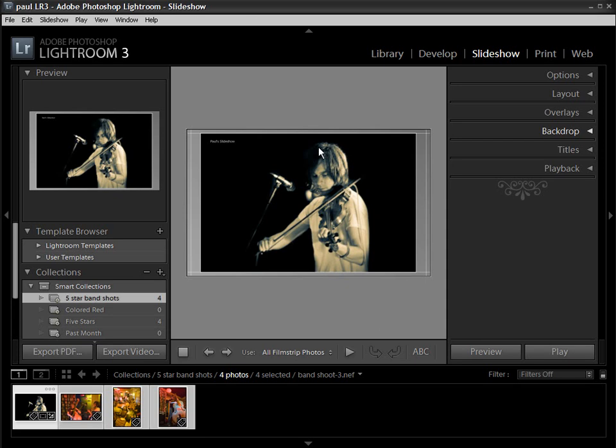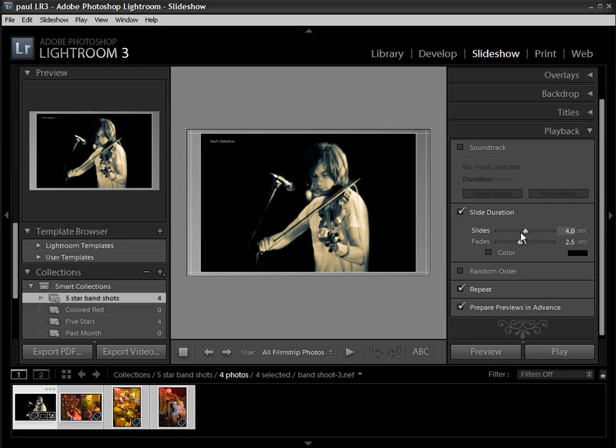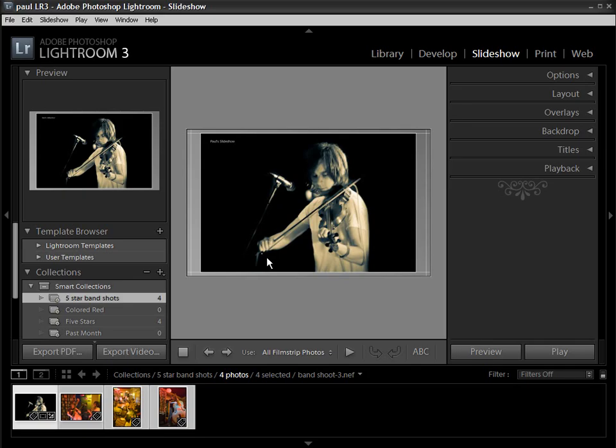So we can play the slideshow right within Lightroom, make sure that we're happy with all of our options. And one of the great new features, which I know a lot of people interested in slideshows have been asking for from Lightroom, is we can now add a soundtrack. So we select our music from the computer, and we can fit the slideshow to the length of the music. Once you're happy with your slideshow, you can also export it to video, save it as a .avi file, and then you can easily share it on the web, sites like Facebook, YouTube, things like that. So that's one great way of sharing your work with others.